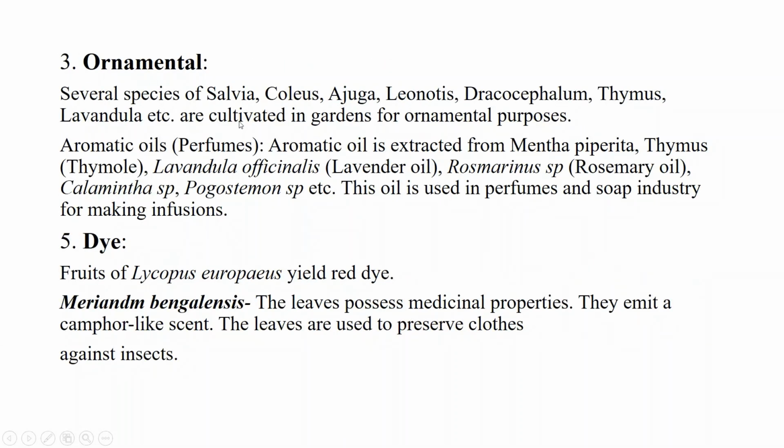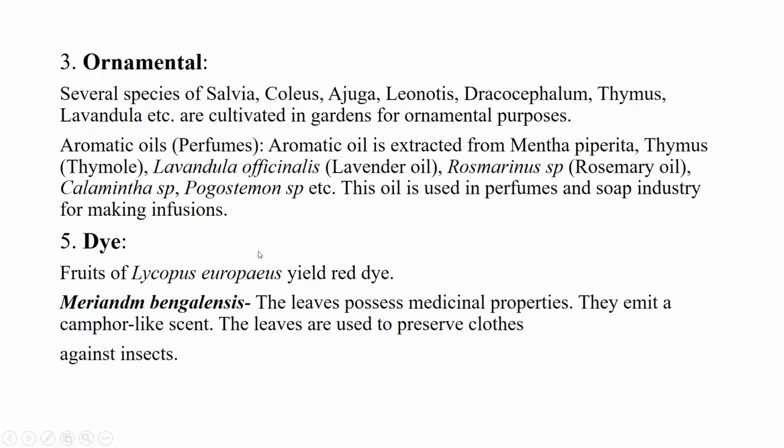Ornamental use. Several species of Salvia, Coleus, Ajuga, Leonotis, Dracocephalum, Thymus, Lavandula are all used as ornamental plants in gardens. They even produce aromatic oil, which is used as perfume, such as Mentha piperita. Thymus gives thymol. Lavandula officinalis gives lavender oil. Rosemary species give rosemary oil. Calamintha and Pogostemon species also give some aromatic oil substances, and these aromatic oils are used in perfume and soap industries.